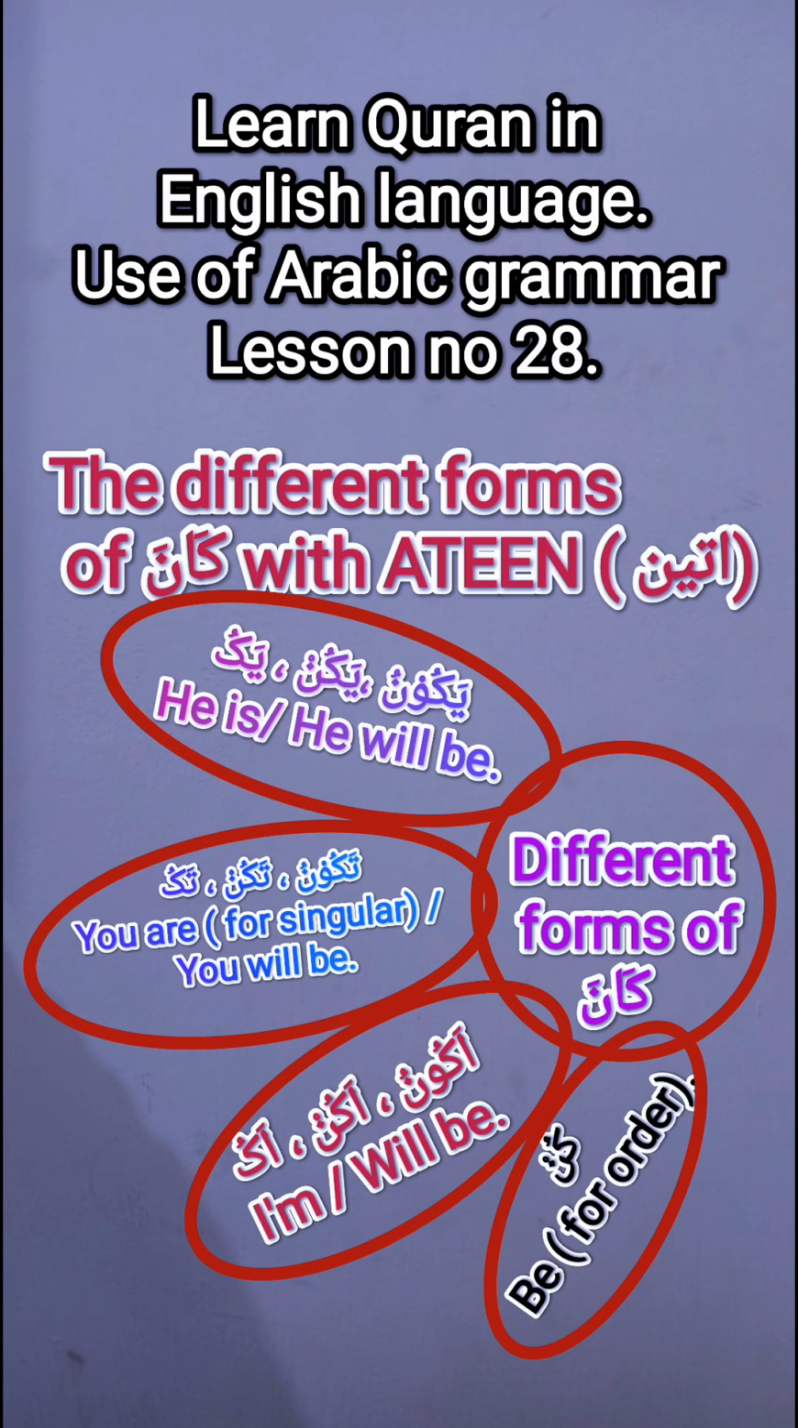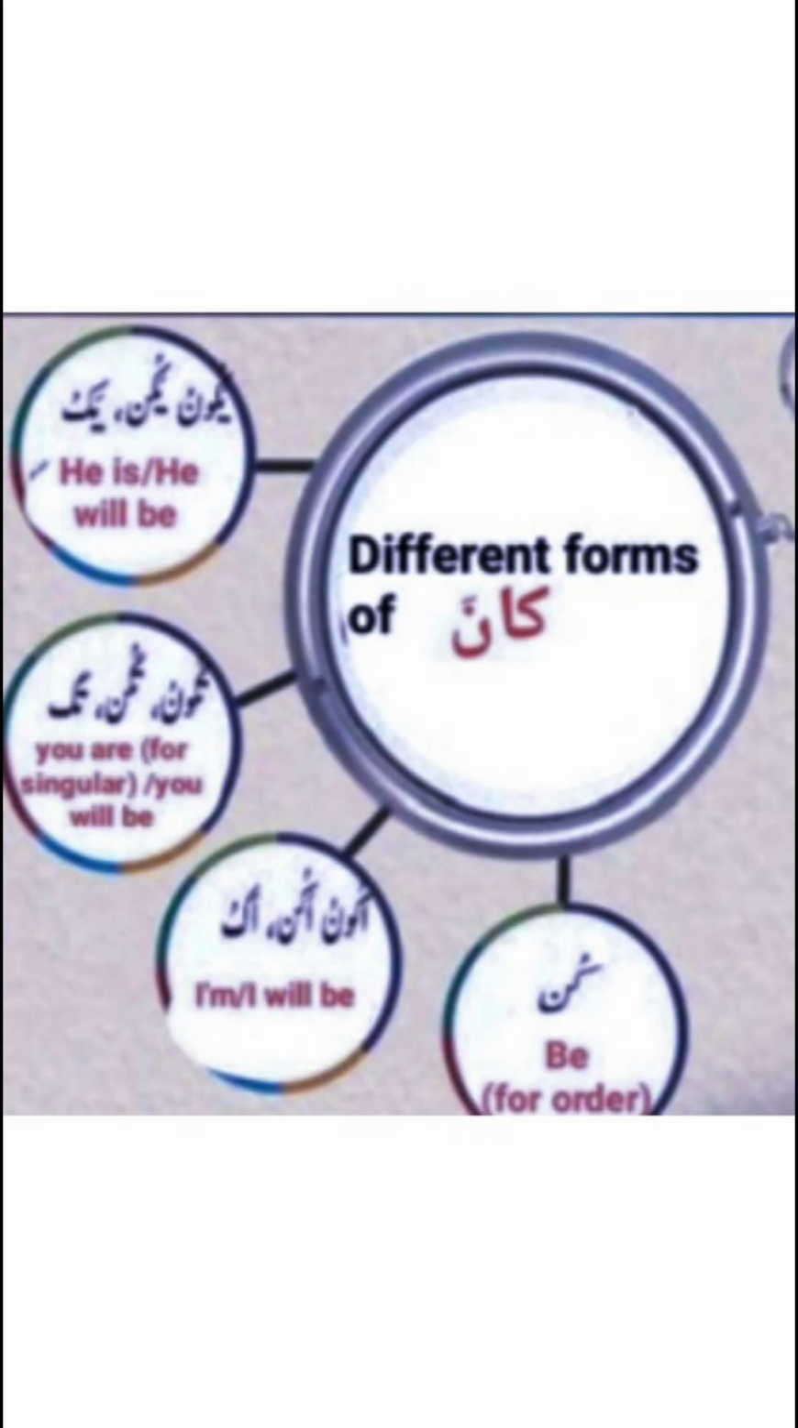Bismillahirrahmanirrahim. Learn Quran in English language. Use of Arabic grammar. Lesson number 28. The different forms of kana in Quran.